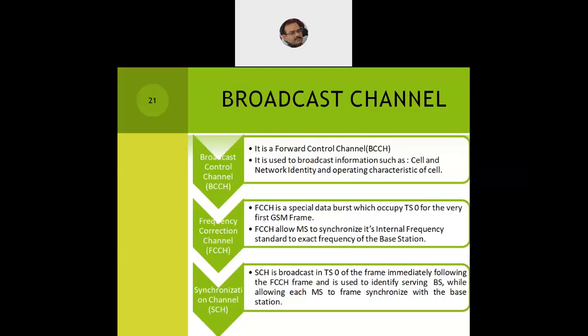The last channel that is a part of the broadcast channel is the synchronization channel. It is broadcast in time slot 0 of the frame immediately following the frequency correction channel, and is used to identify the serving base station, while also allowing each mobile station to frame synchronize with the base station. Now this synchronization is important both in my home station as well as when I'm roaming from one cell to another cell, to the third cell and the fourth cell. So the synchronization channel will help us achieve proper synchronization between the base station subsystem, the BTS and the BSC, and the mobile stations.